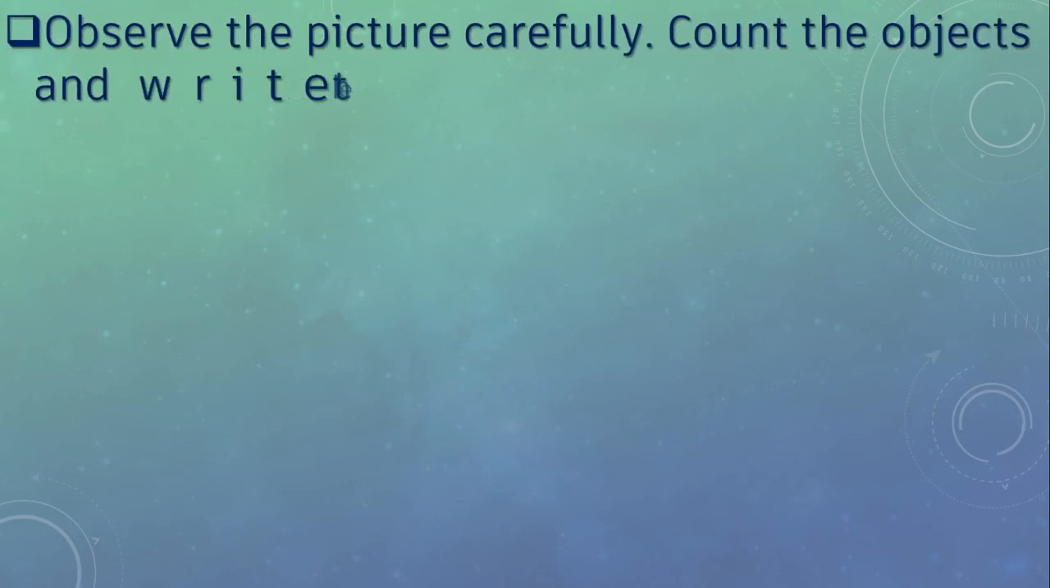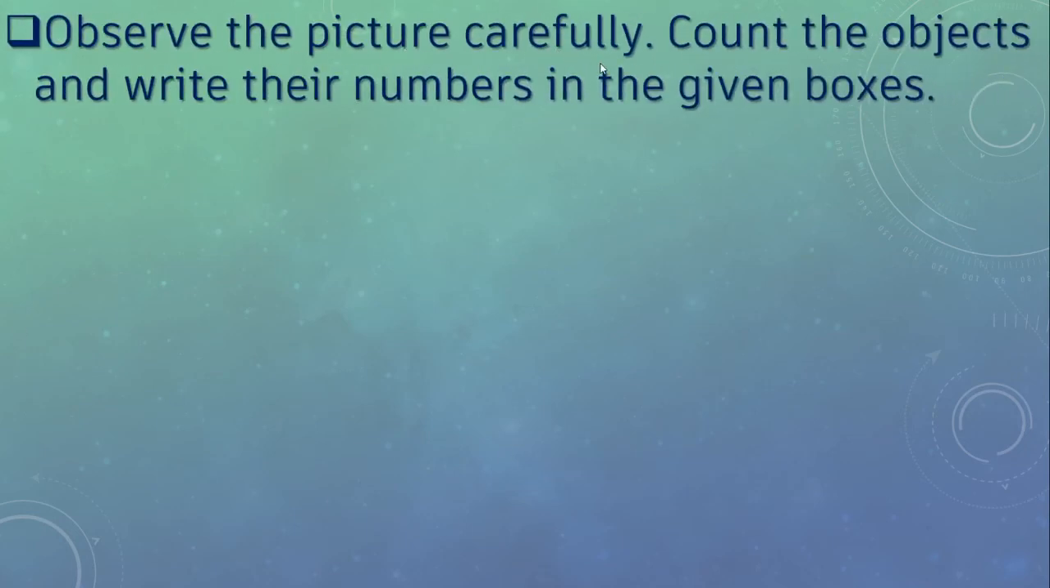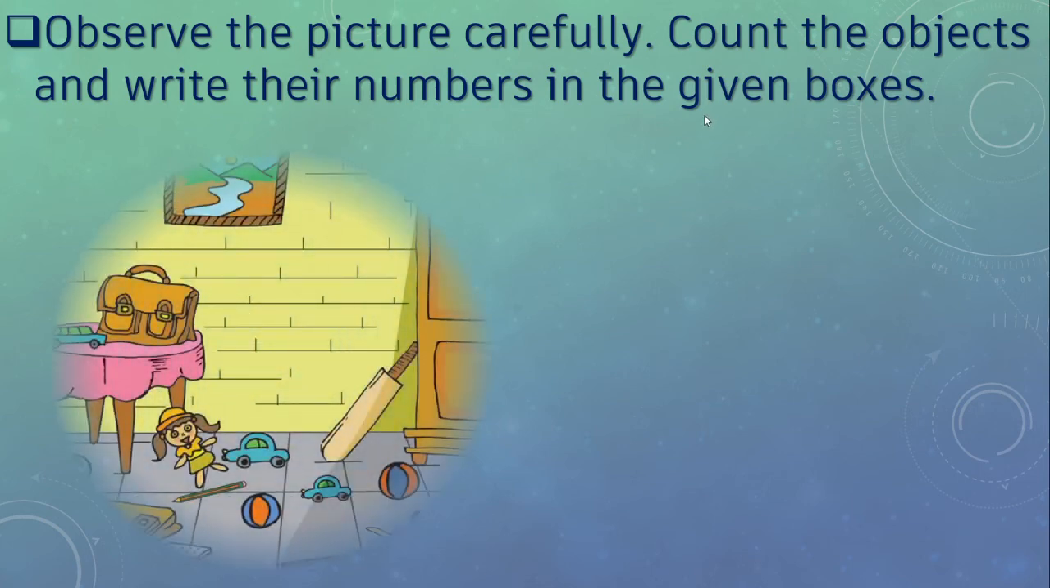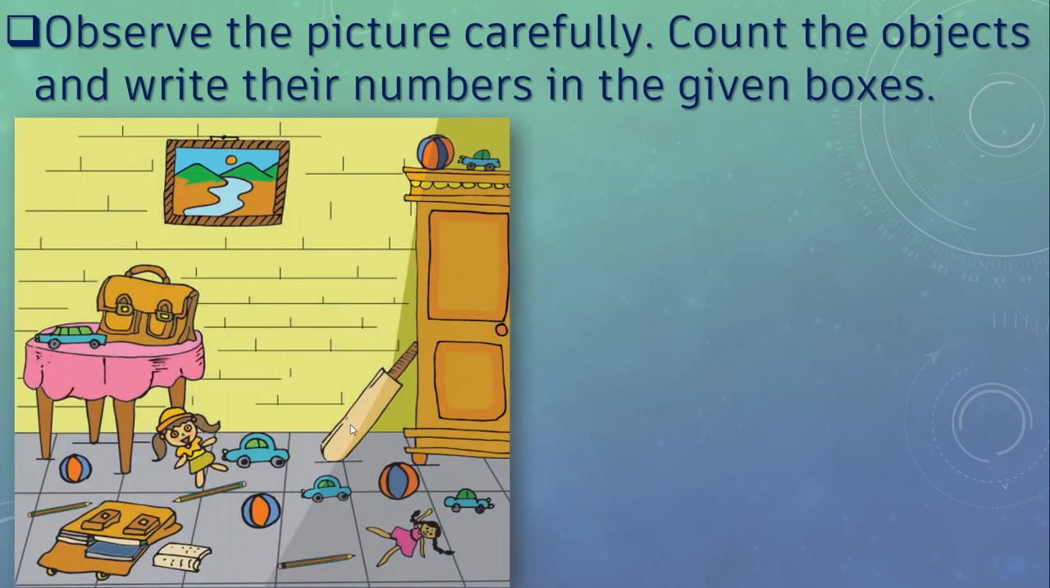Here, observe the picture carefully. Count the objects and write their numbers in the given boxes. Here we can see one picture, right? And so many things we can see. Bag is there, doll, toy car, bat, ball. So many things are there. Okay? We have to observe this picture carefully, count the objects and write their numbers in the given boxes.